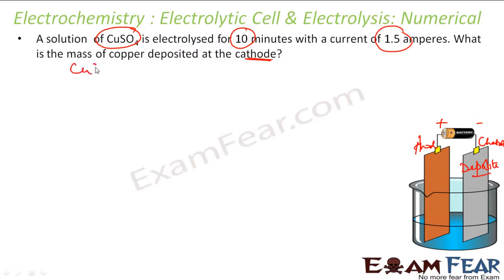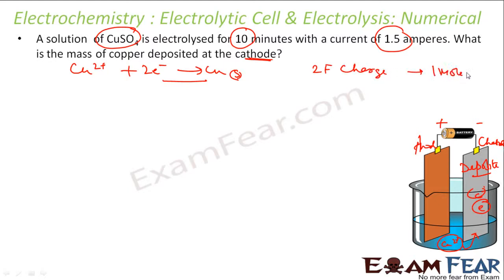If you see, the reaction at the cathode will be Cu2+ takes 2 electrons, becomes copper. This reaction we have seen so many times, right? This becomes solid copper because this is a copper sulfate solution. It will have Cu2+, and that will take electrons from here. Because there are extra electrons here, it becomes copper. So from this reaction I can say that 2 Faraday charge is required for 1 mole of copper, and 1 mole of copper is nothing but 63 gram of copper.